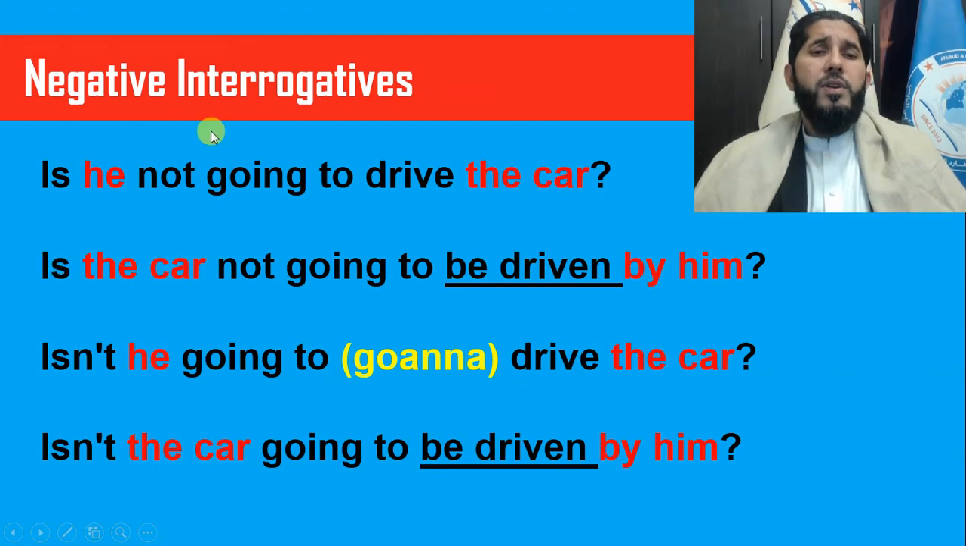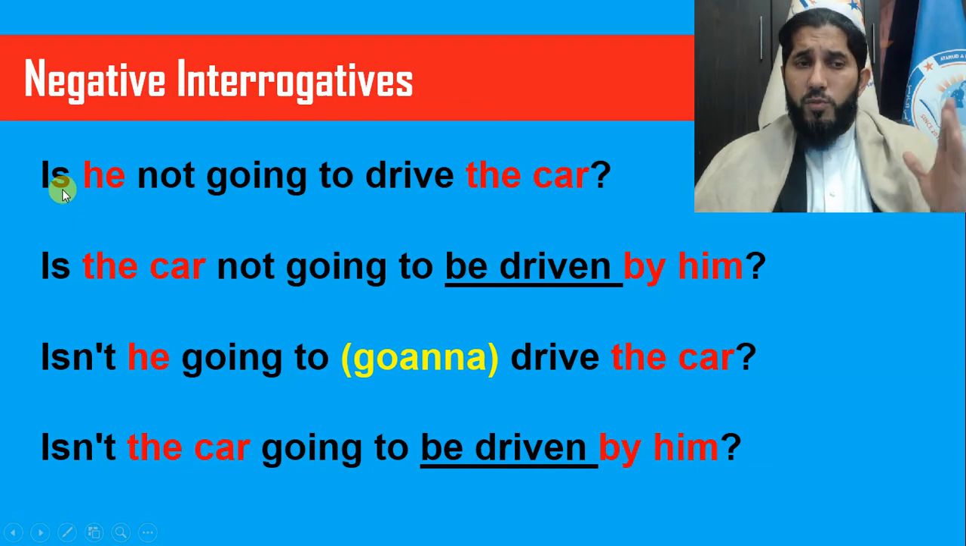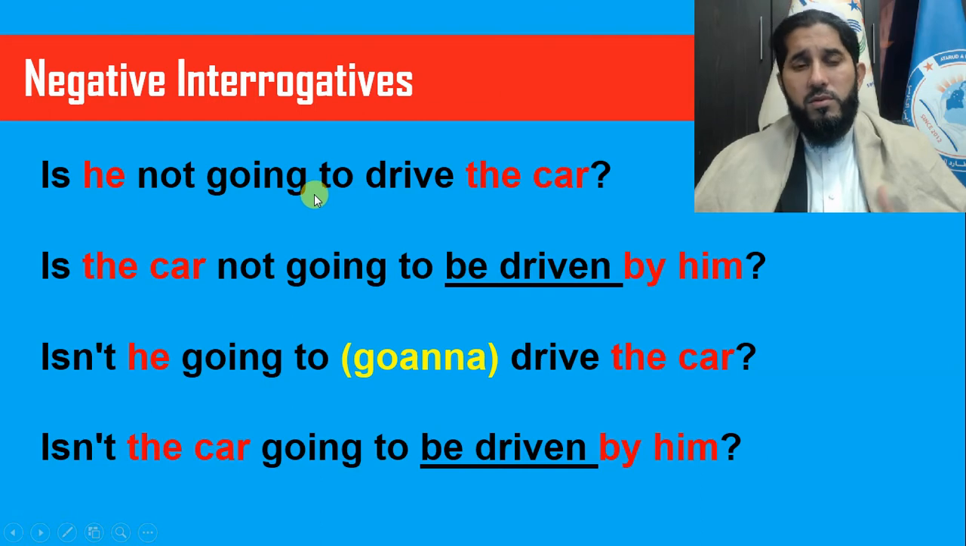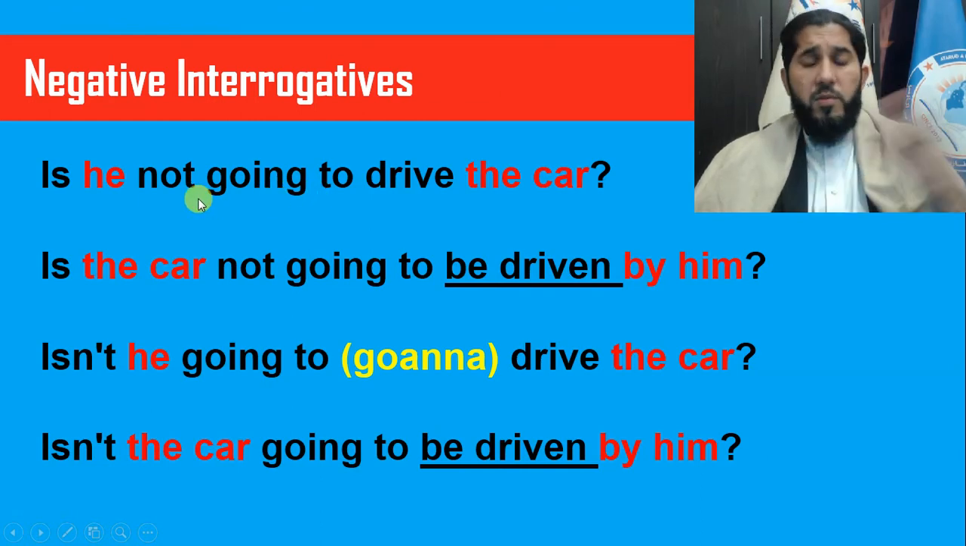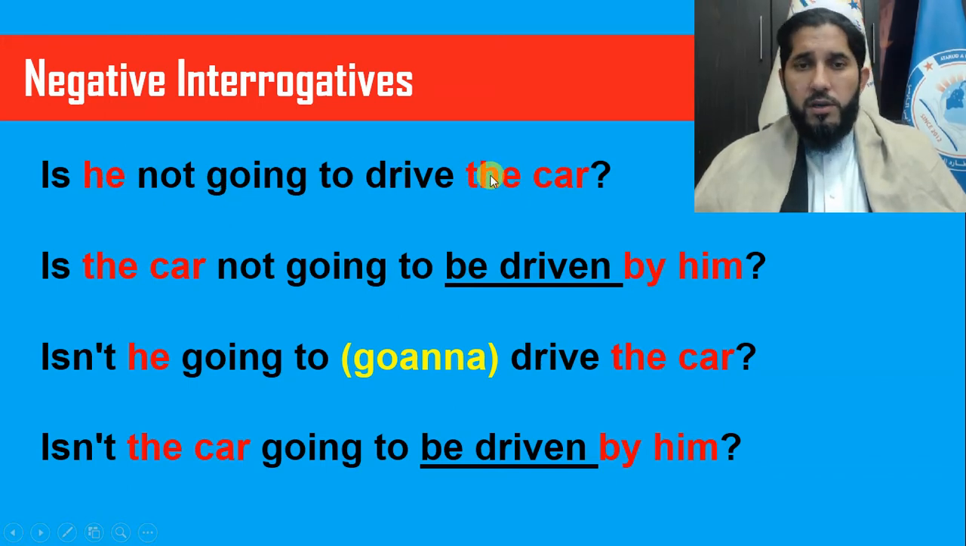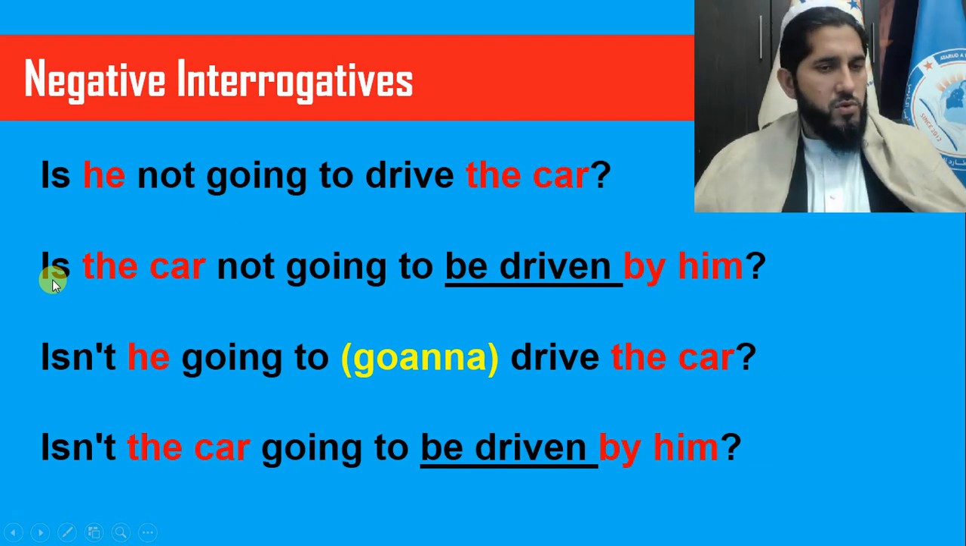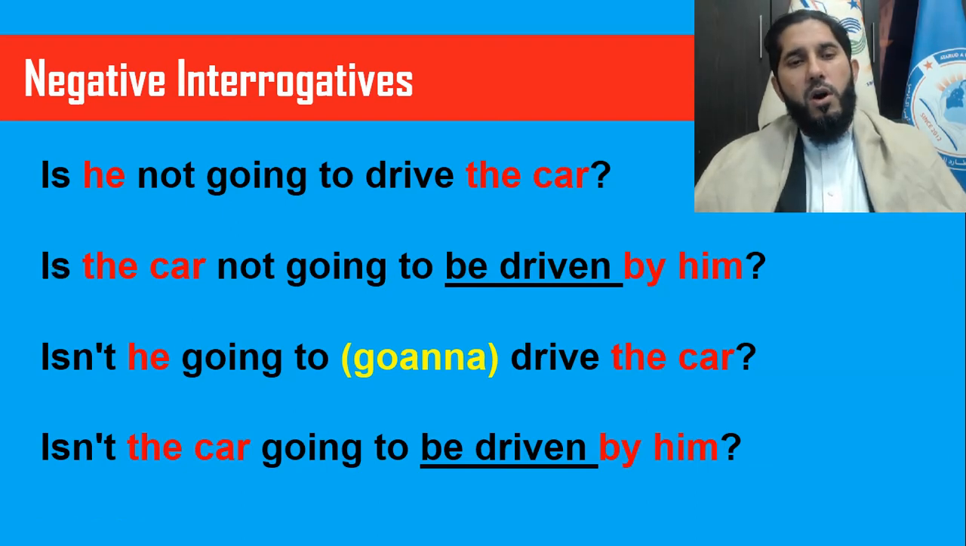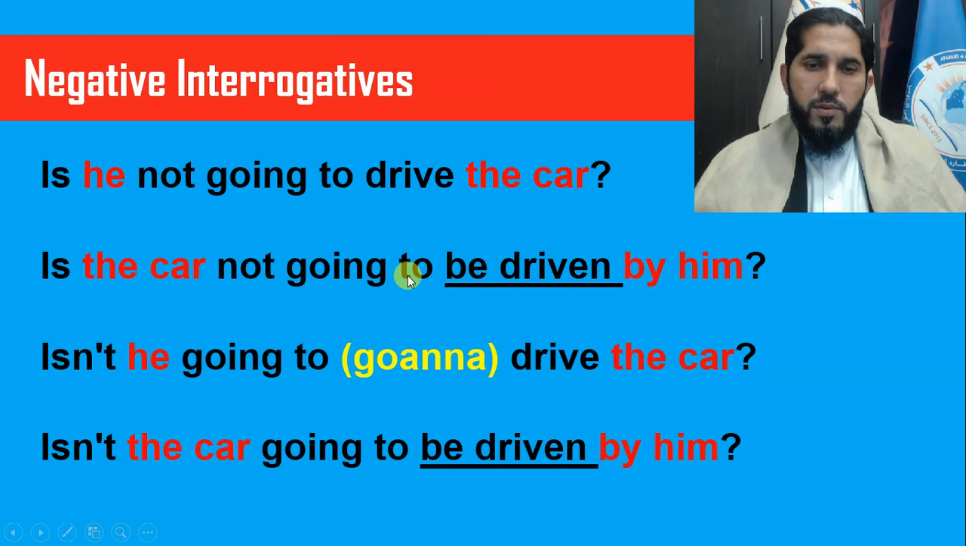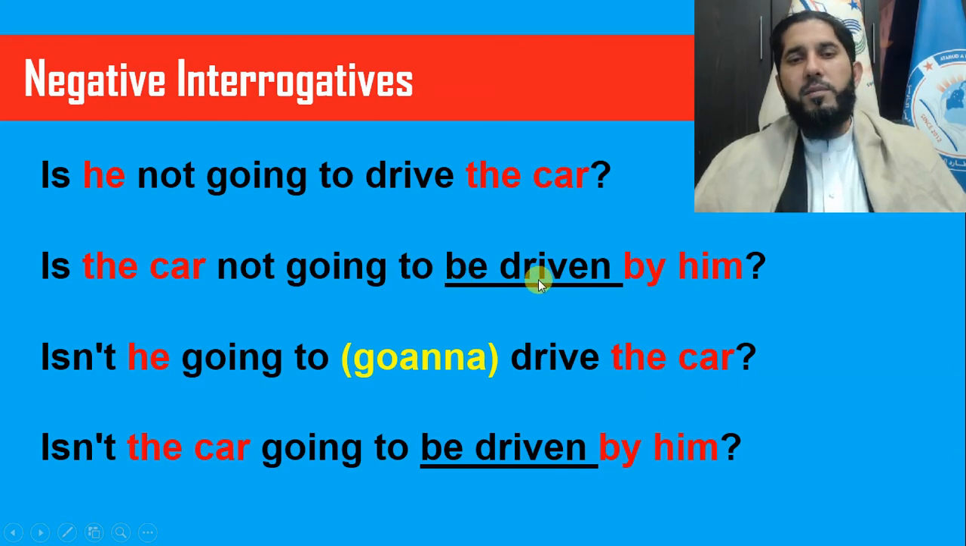And negative interrogatives. The complete form, okay, you bring the to be verb at the beginning, then subject, then not going to, or not supposed to, or not about to, whatever the semi-auxiliary verb is. So, is he not going to drive the car? So, he is the subject, car is the object, drive is the main verb, okay? So, the object becomes the subject of a passive sentence, and the to be verb, of course, comes at the beginning. So, is the car not going to be driven by him?